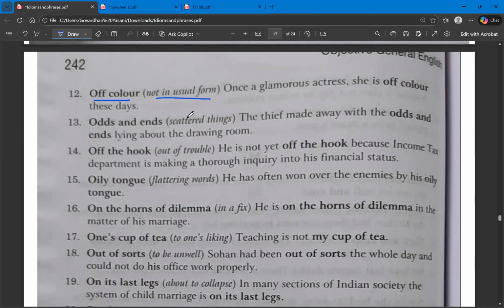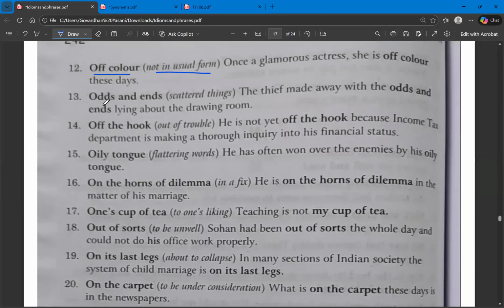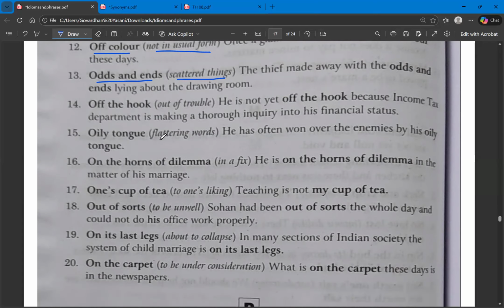Off color means not in usual form. The next one, odds and ends. Odds and ends means scattered things.